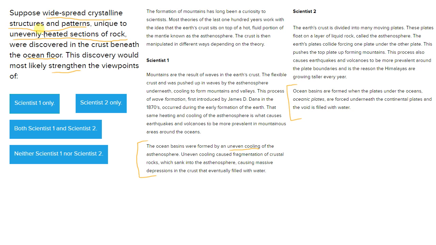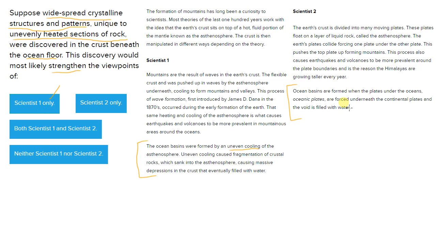And so if we found there were these crystalline structures in the rock that were suggesting an uneven heating and cooling, or uneven heating in this case, that would probably support scientist 1's perspective, because remember, both scientist 1 and scientist 2 are just giving us their theories, and we don't know if either one's right. We don't see any research supporting that. But if this was a discovery, that would be a discovery that would support scientist 1's perspective. So we can see that it would support scientist 1.